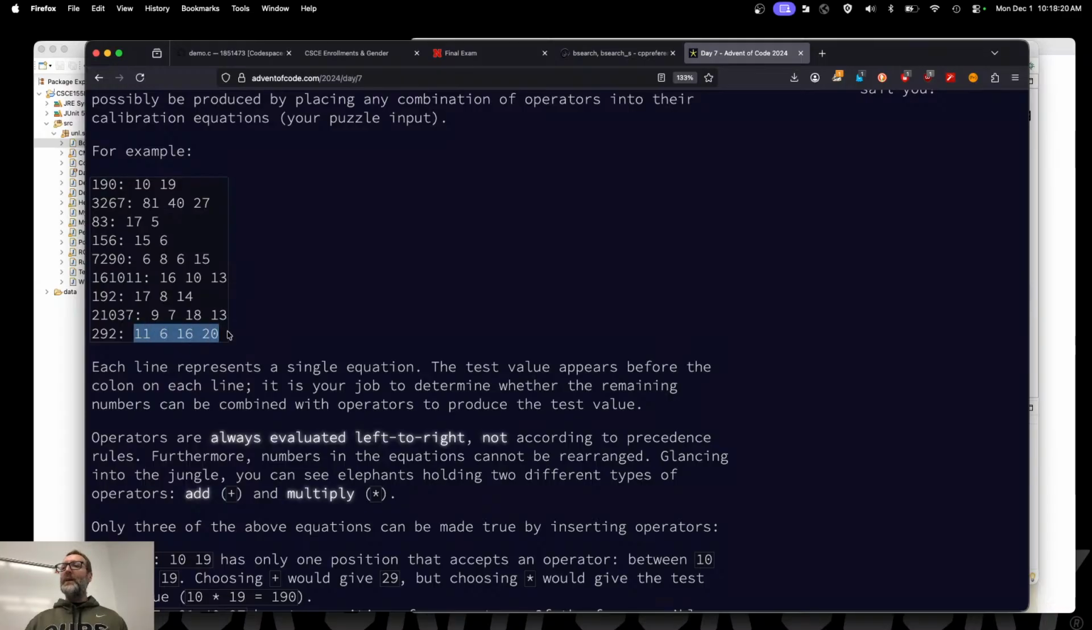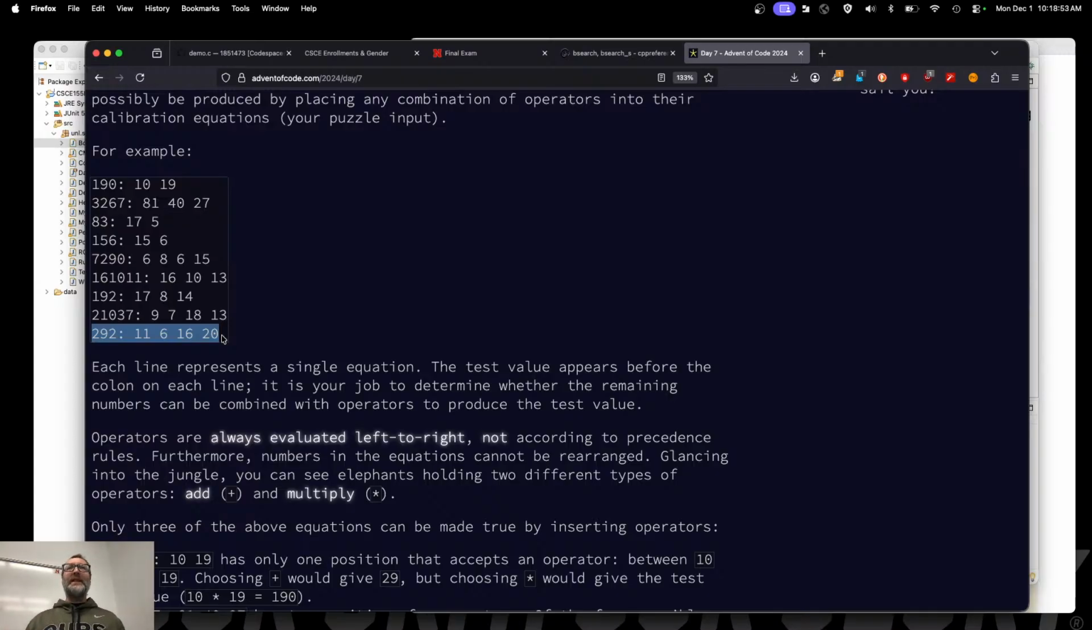For example, this combination over here, there would be 1, 2, 3 operators. You'd have to try all possibilities. So you could be plus or multiplication, plus or multiplication, plus or multiplication. So that's 8 possibilities for this one line right here. And you have to see if any of those possibilities sums up to 292. It was actually really easy because I used recursion.